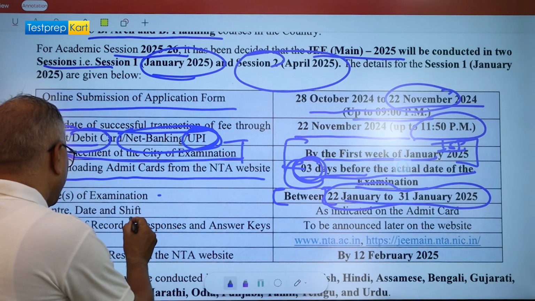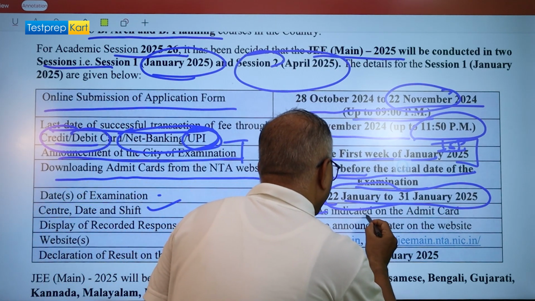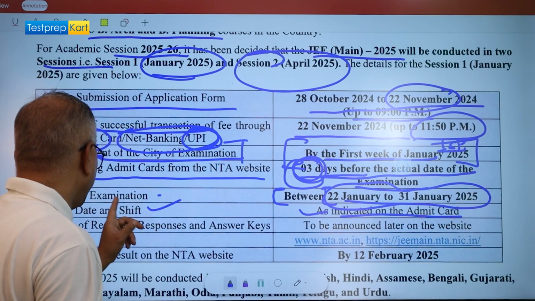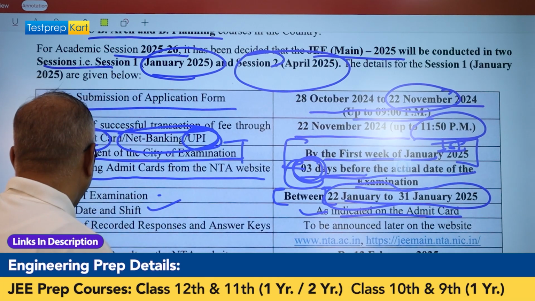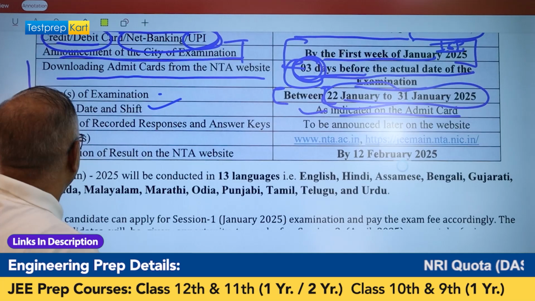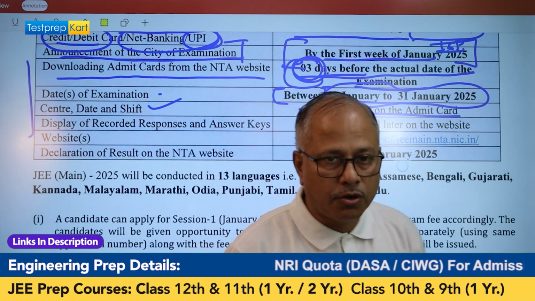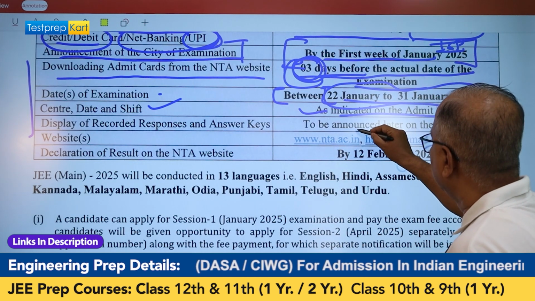That's it. Now, center and date shift as indicated on the admit card. Whatever is the center, whatever is the date, what is your shift, whether paper 1 or paper 2, it would be indicated in the admit card. Now, after the examination, you would come to know about your answer sheet or your answer key. It would be announced later.